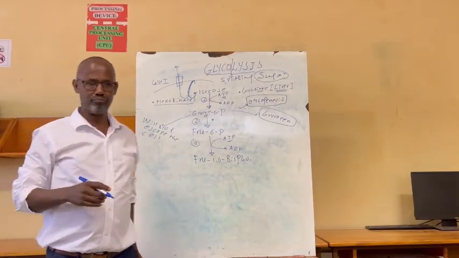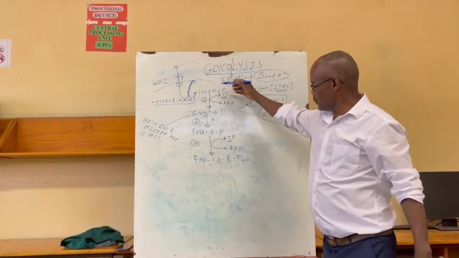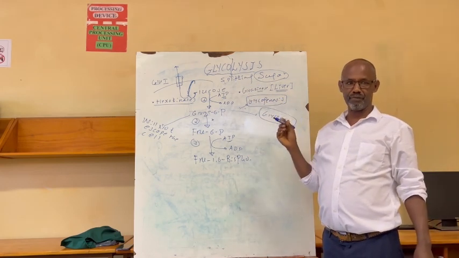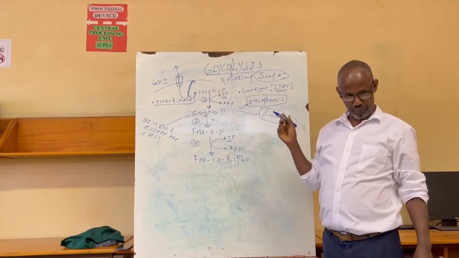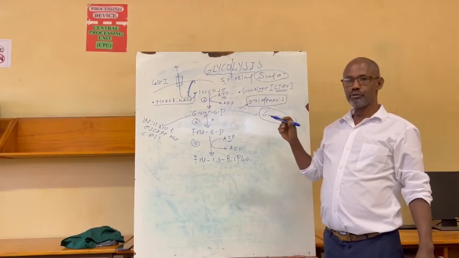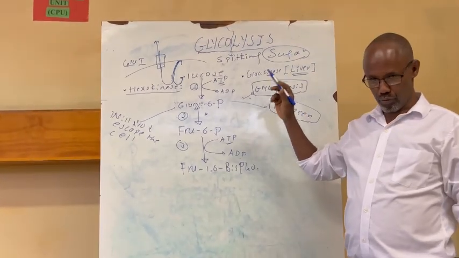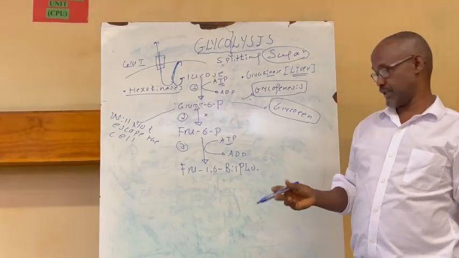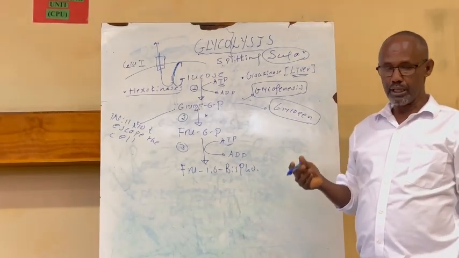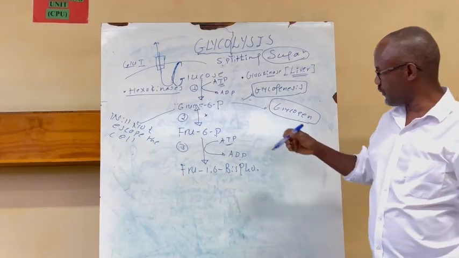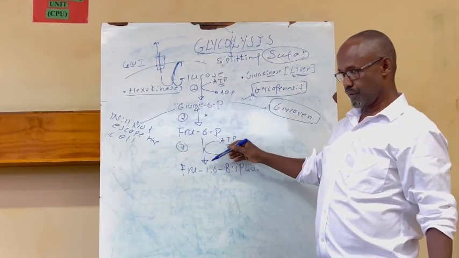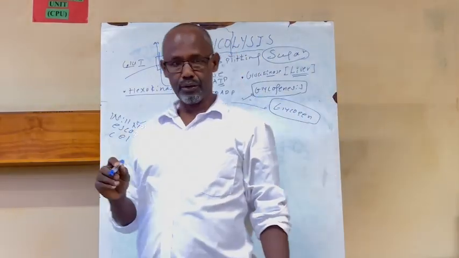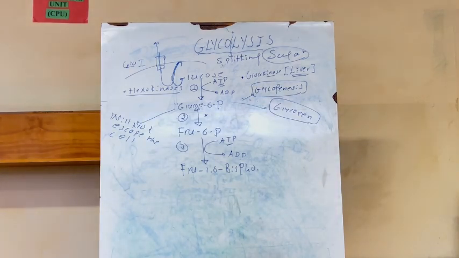Therefore, steps 1 to 3 are the investment phase of glycolysis, which means the cell is not extracting energy from glucose; rather, it is making glucose ready for spontaneous reactions so that it can generate energy. Generally speaking, glycolysis steps 1 to 3 are known as the investment phase.